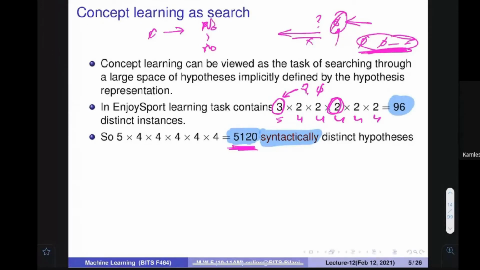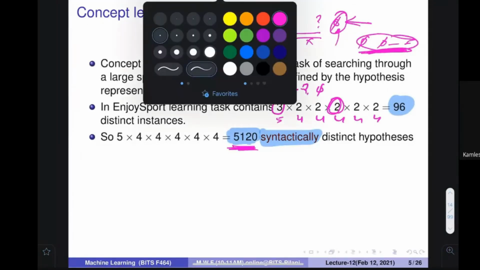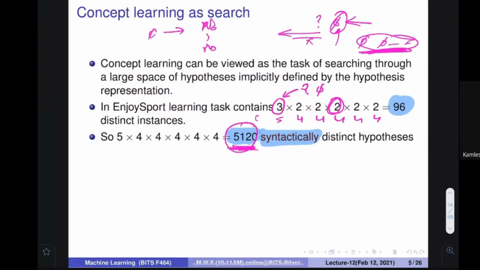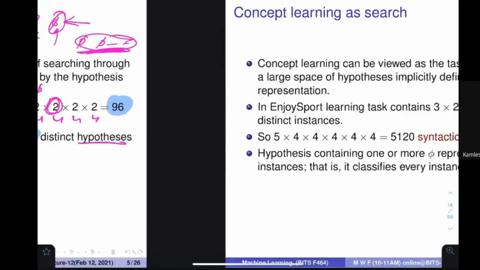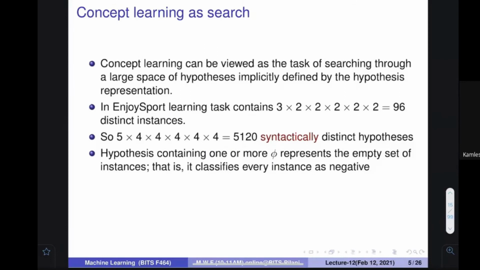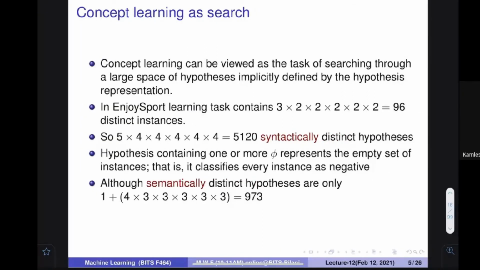So many of these 5120, when there is a phi, they contain phi, they are actually the same hypothesis. They are not a different hypothesis. So if we want to find out how many semantically distinct hypotheses are possible, we can just count: if you have a phi, we can say that all those things are one.